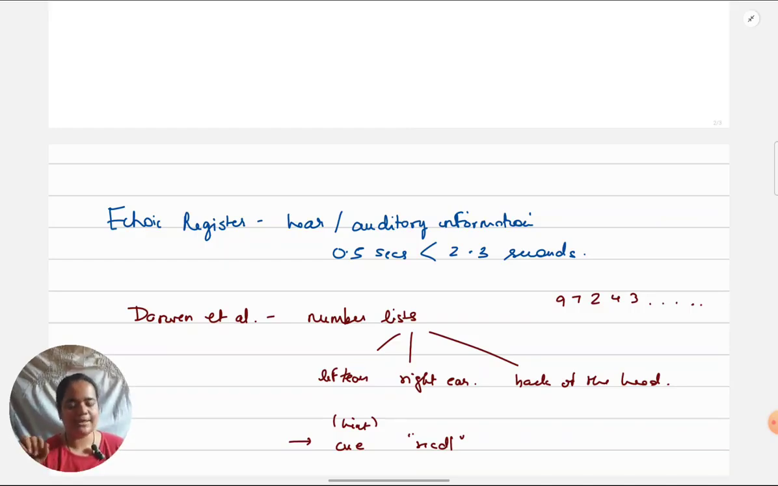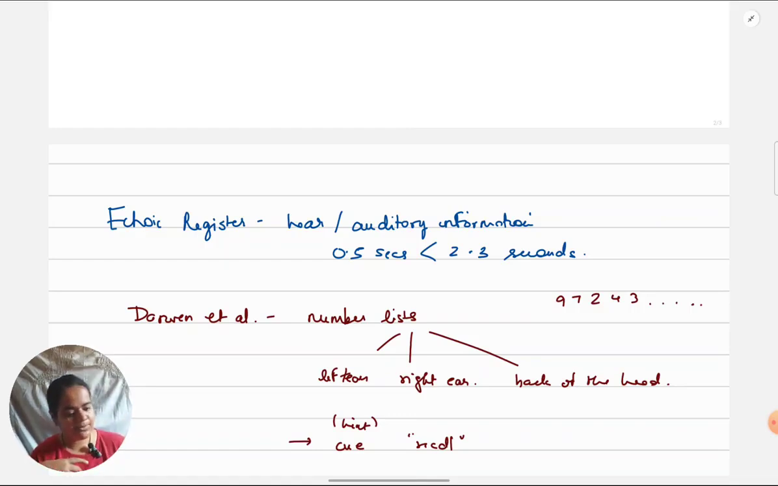So I'll just quickly summarize. On one trial, a participant gets to hear letter or number lists from three directions: left here, right here and back of the head. Then a cue comes, either the word recall or some word will be said on the left here, right here, or from the back. From wherever that cue is given, they know that they have to recall the number or letter list which they heard there only, on the left, right or the back.